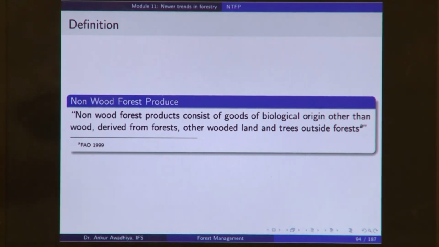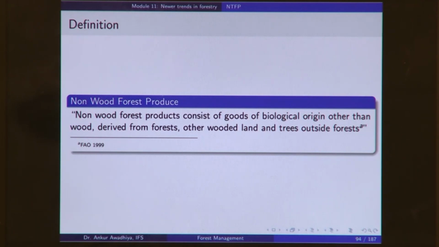Whether you get leaves for fodder from this tree or you get leaves for fodder from the same species that is found inside the forest, there is no difference in the fodder. So, why should you leave that out? So, this is why the FAO definition includes the trees outside forest as also giving us the non-wood forest products.